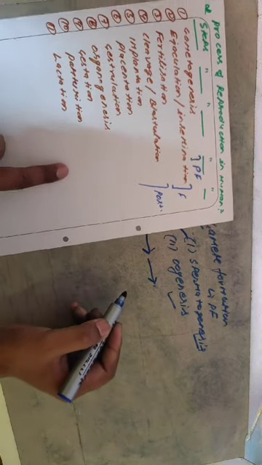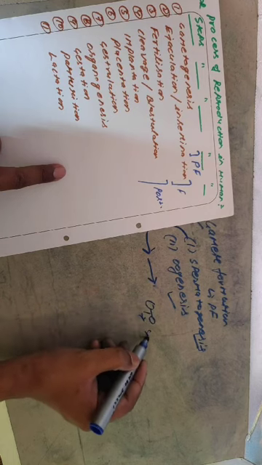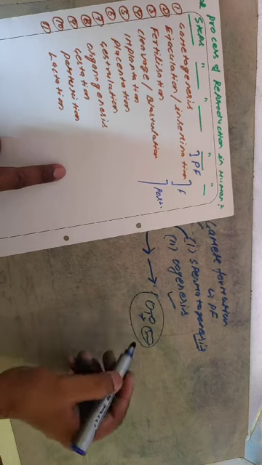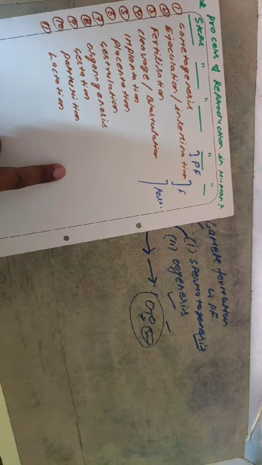Now back to the fertilization. The fusion of male and female gametes is called syngamy, and this occurs in the oviduct of the human female reproductive system. That is termed fertilization.